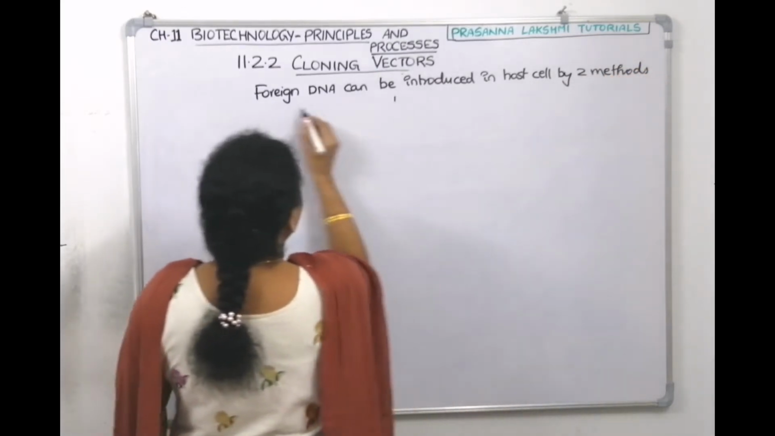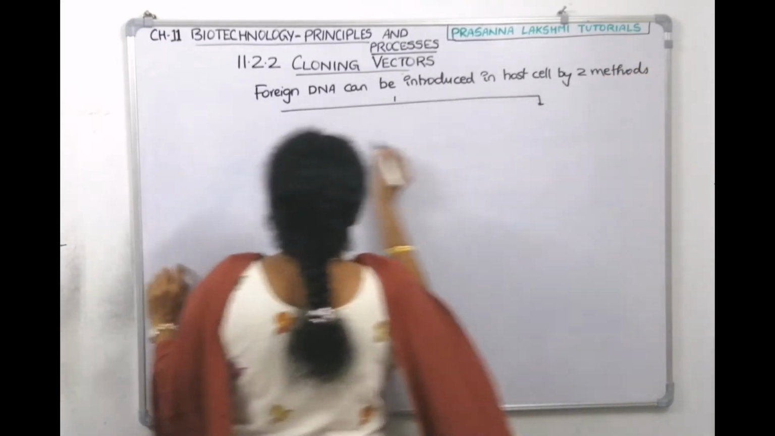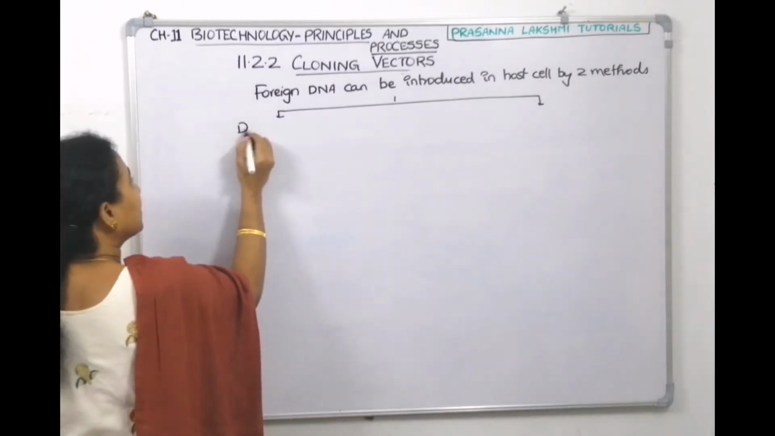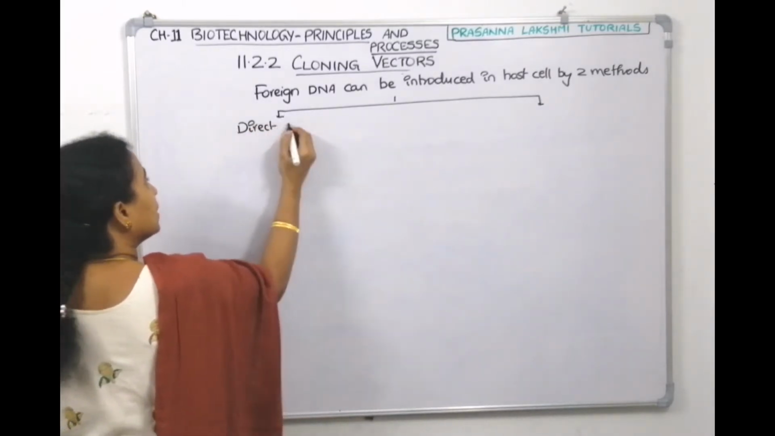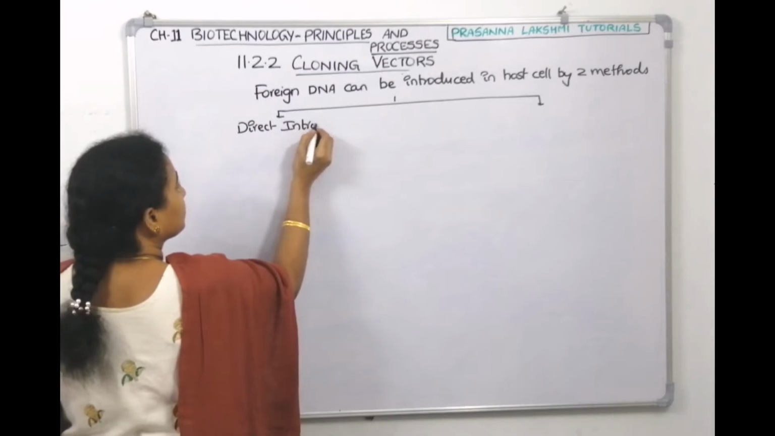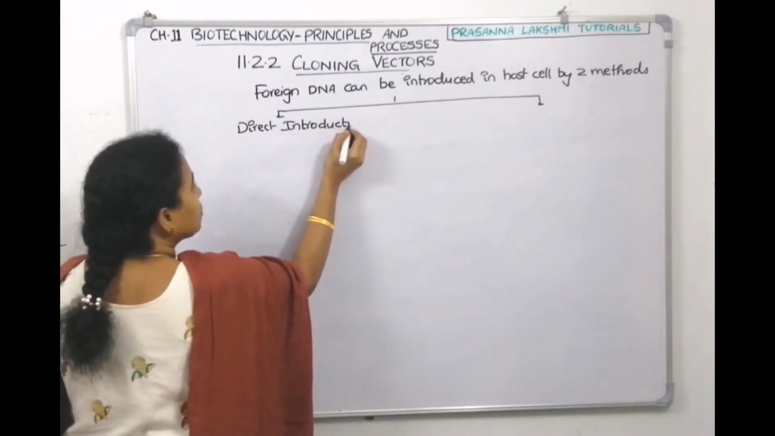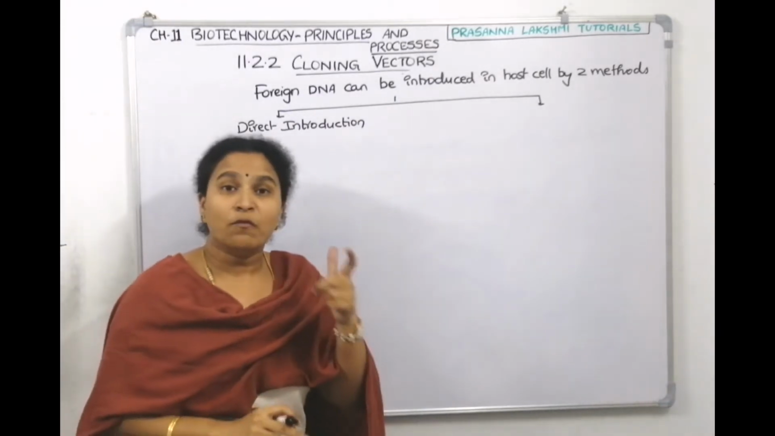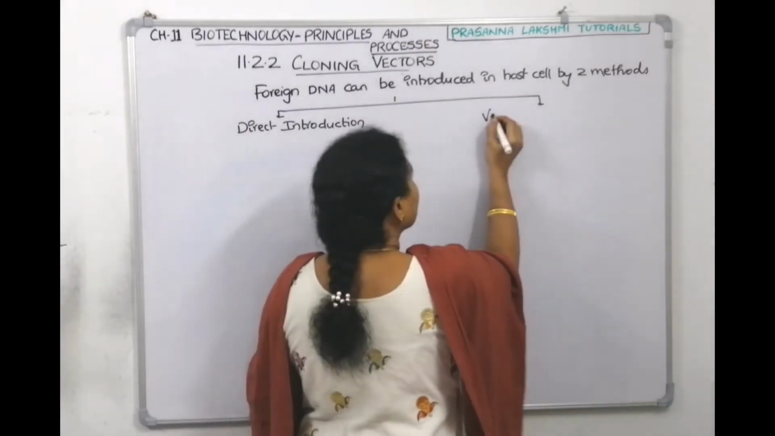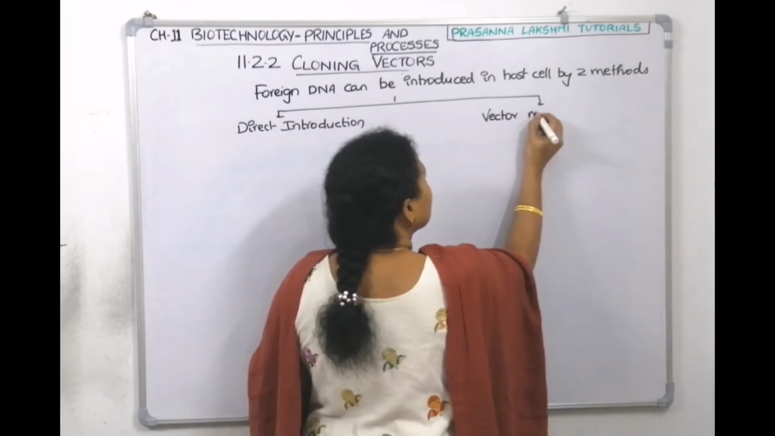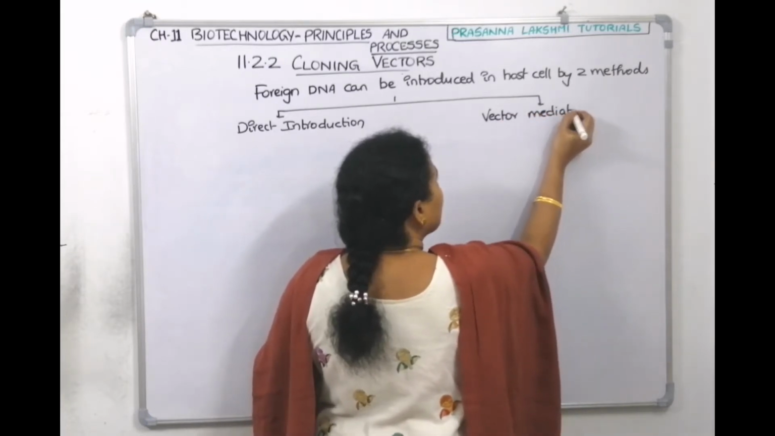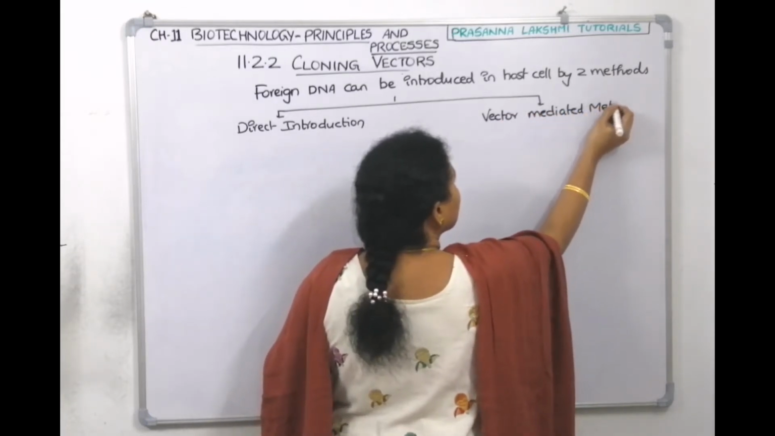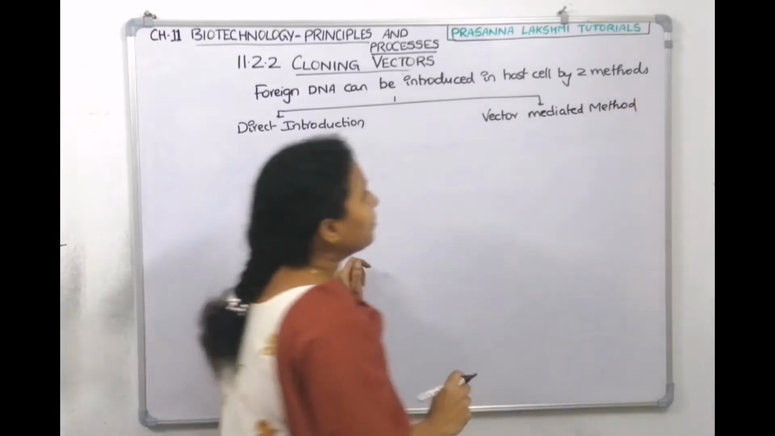Now, one method is called the direct method, direct introduction. We will try to send the foreign DNA directly into the host. The second method is called the vector mediated method. Just now we discussed the vector mediated method, right?